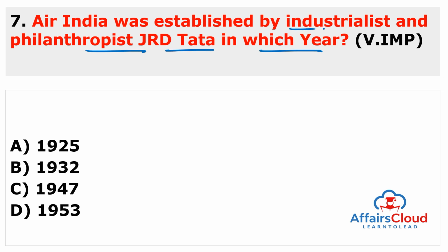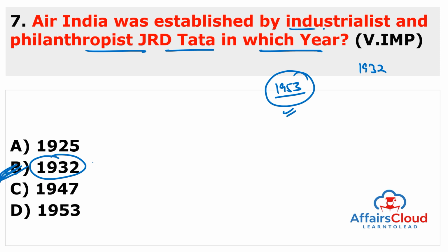Tata in which year? So recently Air India was sold to Tata, and now it will become Tata Airlines, and it was sold to the government firstly in 1953. It was established in 1932 by the name of Tata Airlines, but after that it was sold to the government of India in 1953. So the answer to this question is 1932. Remember, it was established by the industrialist and philanthropist J.R.D. Tata, India's first licensed pilot, in 1932 as Tata Airlines, and it was sold to the government in 1953.